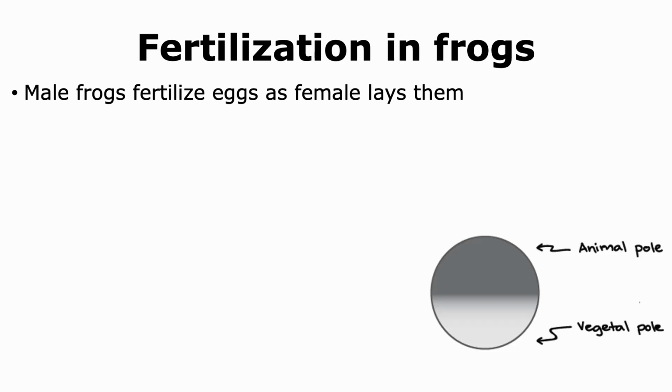In the case of frogs, fertilization tends to be external. However, if we consider another group of amphibians, which are the newts, their fertilization tends to be internal. In this talk, let us focus on the fertilization in frogs. Now, male frogs fertilize the eggs as the female lays them, and that is why fertilization is external.